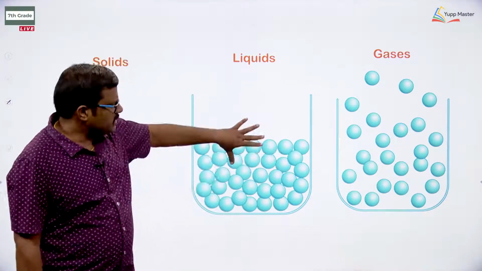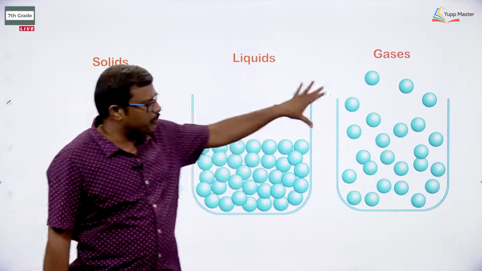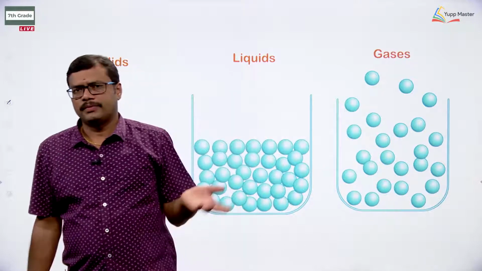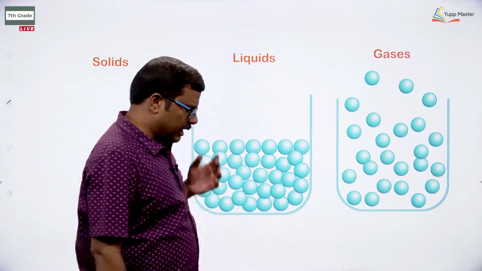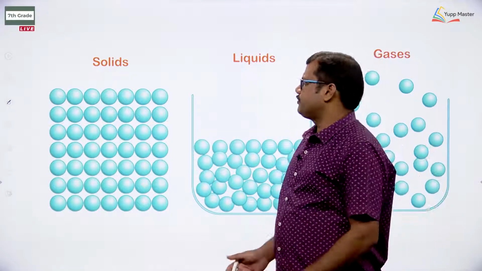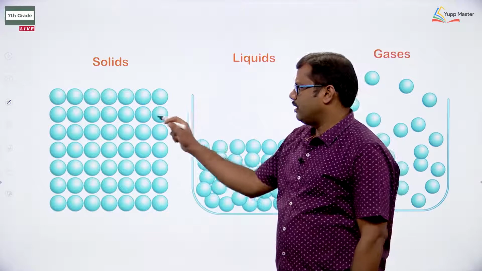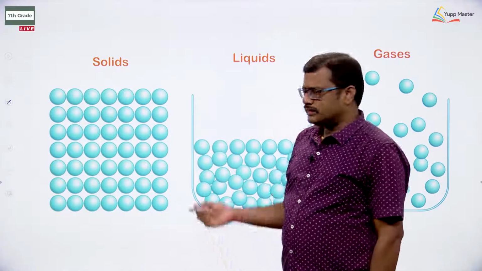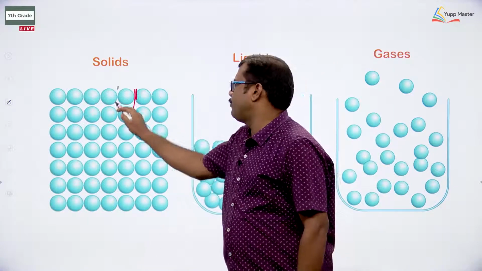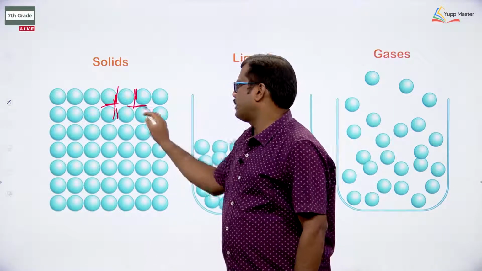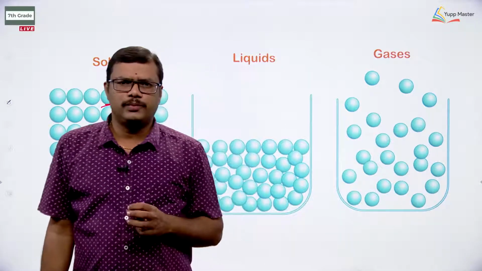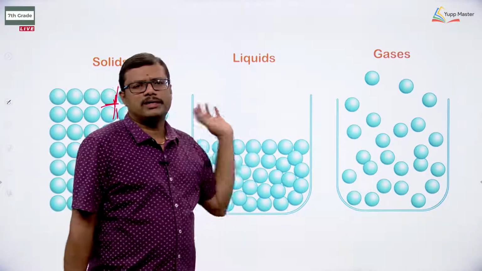Why? In this case the separation between the particles is less when compared with the separation of the particles in gases. Suppose you are taking a solid, how are the particles arranged in a solid? In the case of solid, the particles are arranged in an orderly manner. Since they are orderly arranged and tightly packed, you cannot find a gap between the particles. The gap between the particles is very small, very little intermolecular space is present between the particles of a solid.